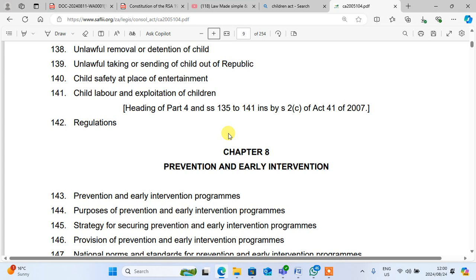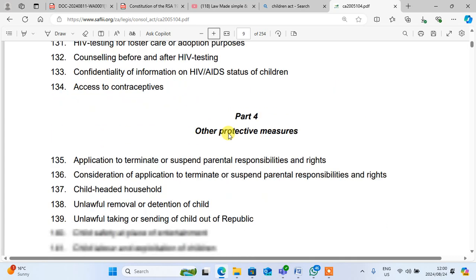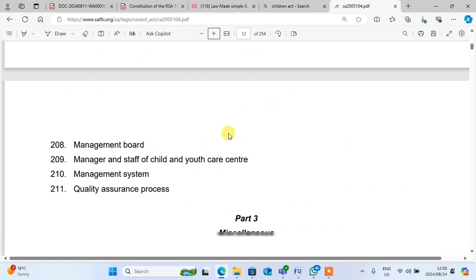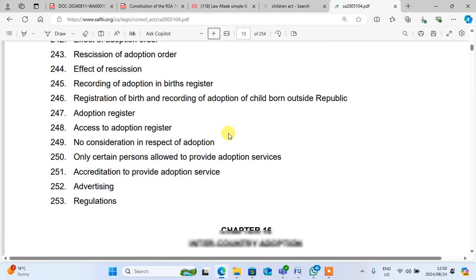I want to see something. Yeah. Oh, what's this? There's a lot of stuff here.